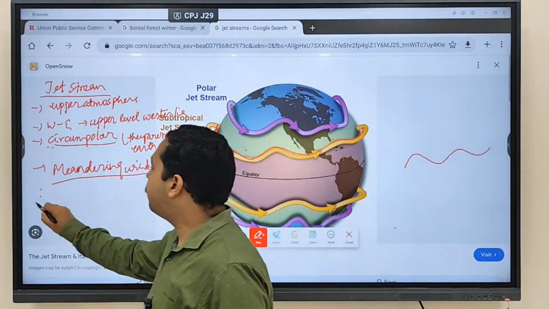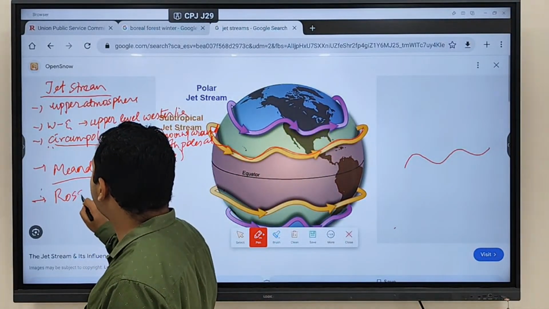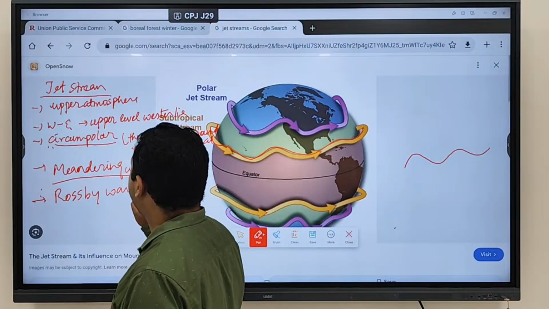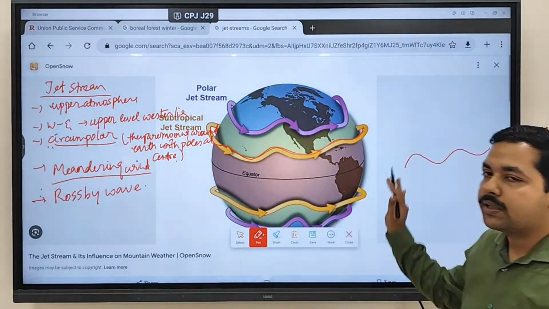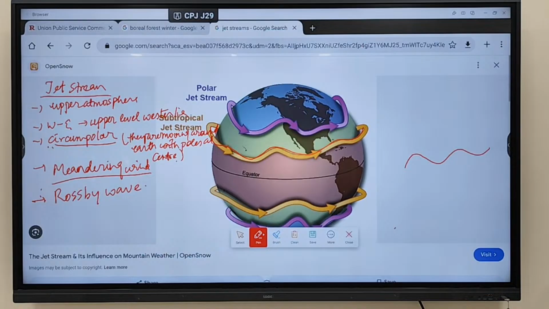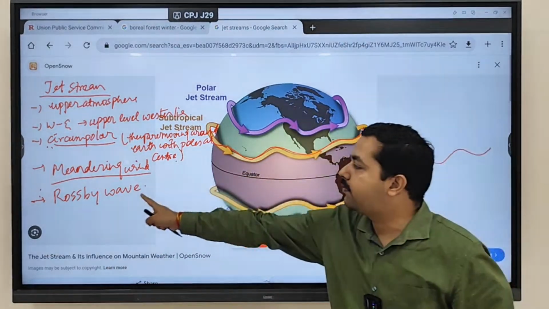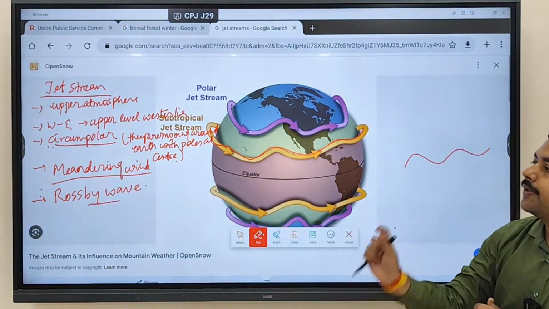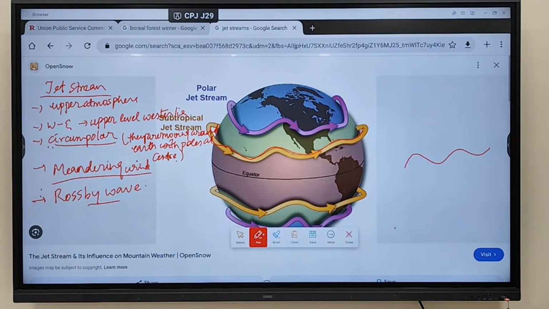And this wave is referred to as a Rossby wave. This wave motion is referred to as which type of wave? Rossby wave. Clear? So when wind moves in a snake-like pattern, we call it a meandering wind, and it is also referred to as Rossby waves. So jet stream is a Rossby wave wind or meandering wind, that you have to keep in mind.